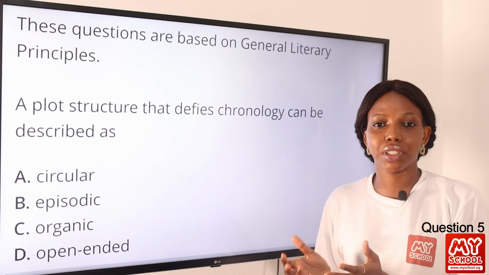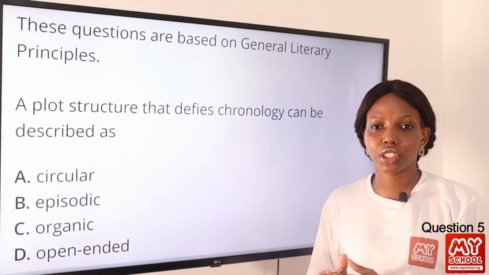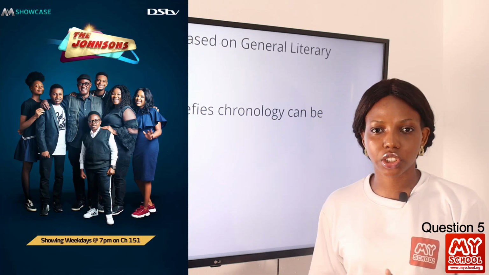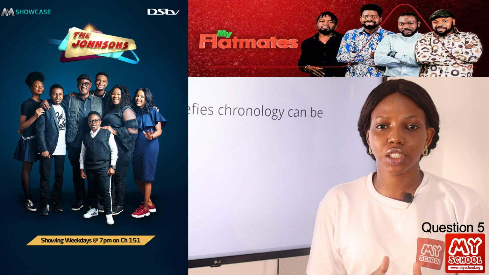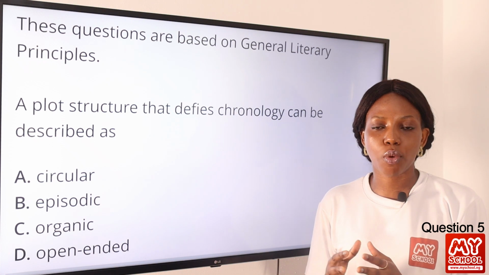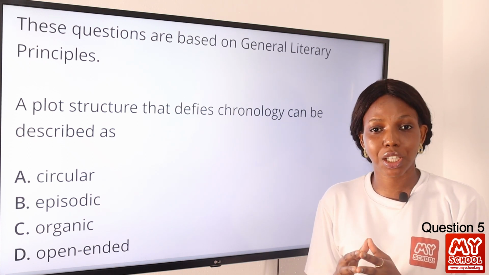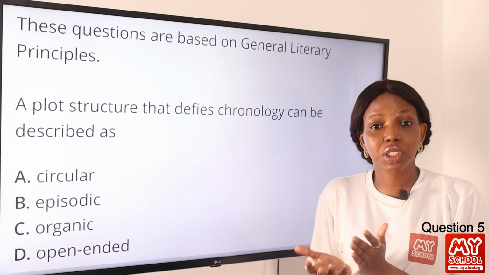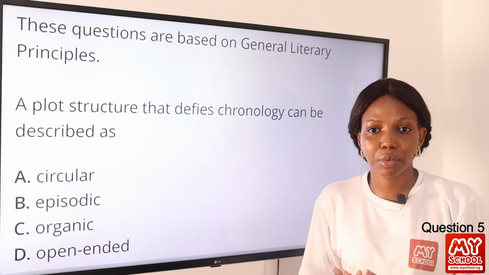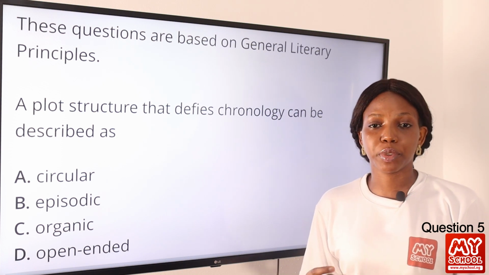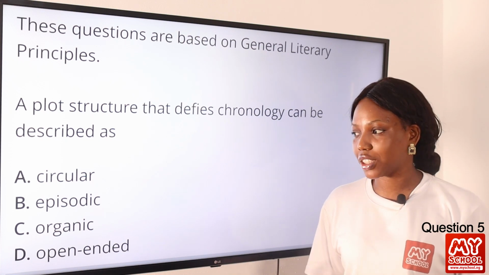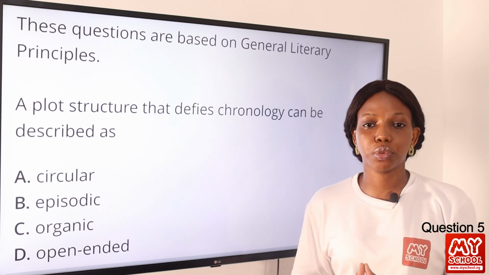Okay, they are like series. Episodic plots are like series because they have loosely related incidents. For example, we have the Johnsons or the Flatmates. So whatever they do this week is different from what they will do next week. So what ties them together, or the common ground, is the fact that they use the same characters, right? Or the same theme, okay, which sometimes talks about family, or the essence of family and all of that. So for episodic plots, it defies chronology, okay, it's series, okay? So the answer to this question is definitely option B.